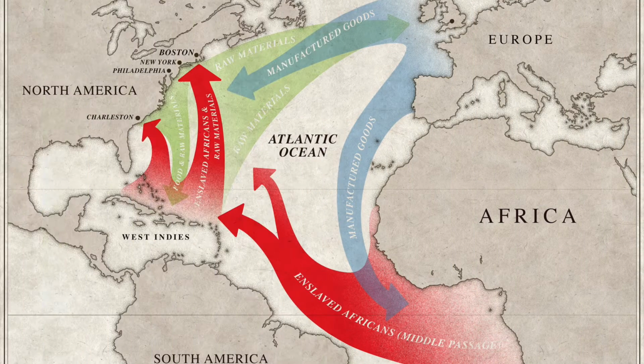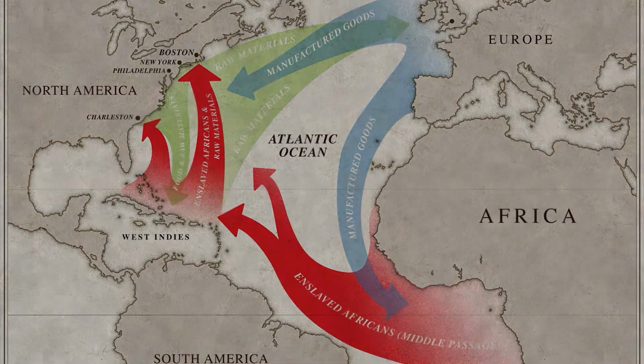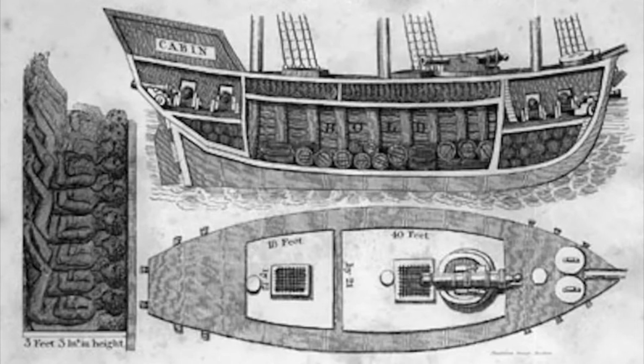The transatlantic slave trade was one leg of a three-part system known as the triangular trade. The forming of the triangle began when European ships carrying firearms and manufactured goods sailed to Africa, where the commodities were traded for enslaved men, women, and children.